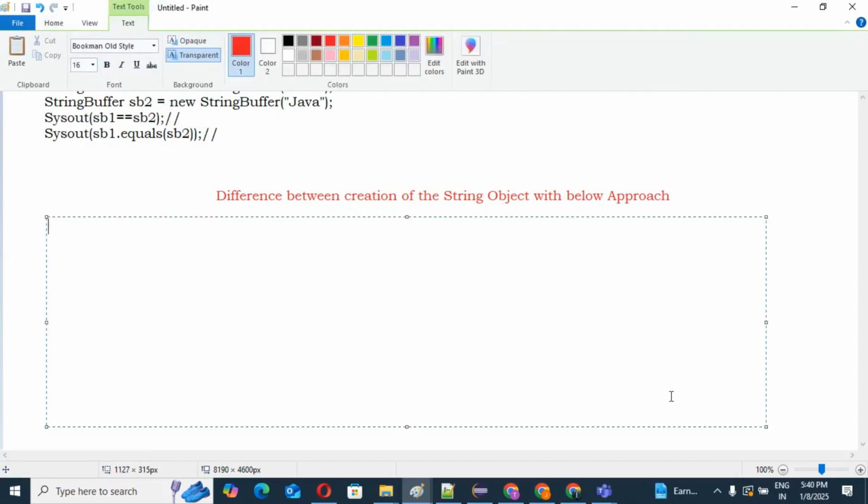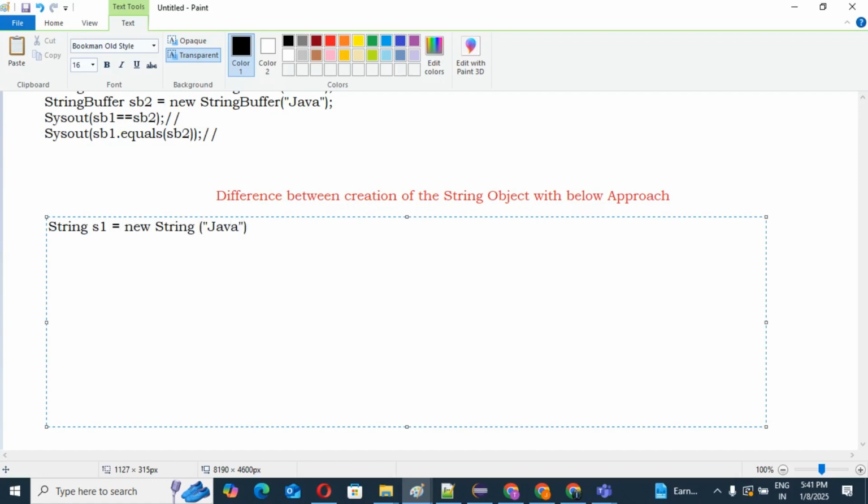Guys, see. We have two approaches generally to create the string object. String s1 equals new String("Java").